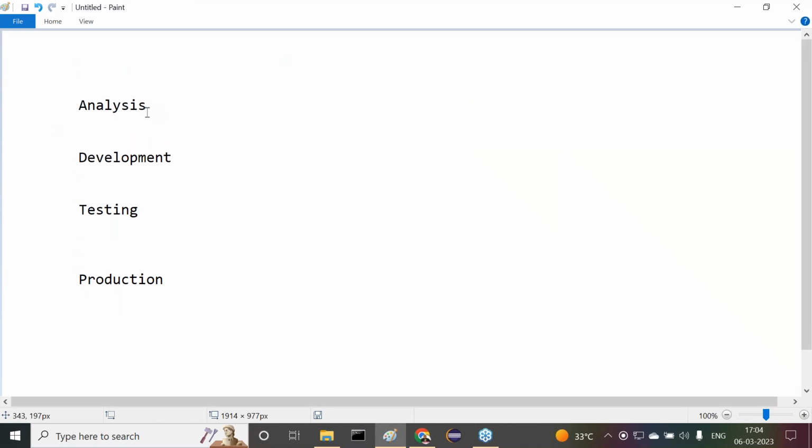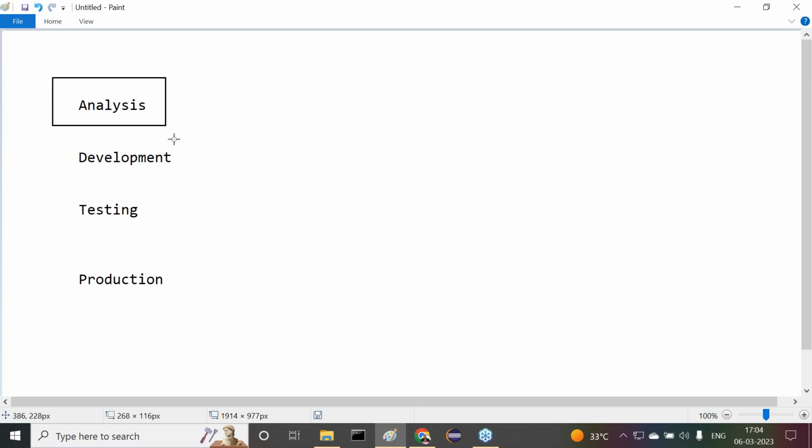But if we take analysis, sub phases are available. If we take development, some subcategories are available. If we take testing, again some subcategories are available. But I'm not moving up to that sub level. These are sufficient now. Outside and outlook, these are the various project life cycle phases available. Good.